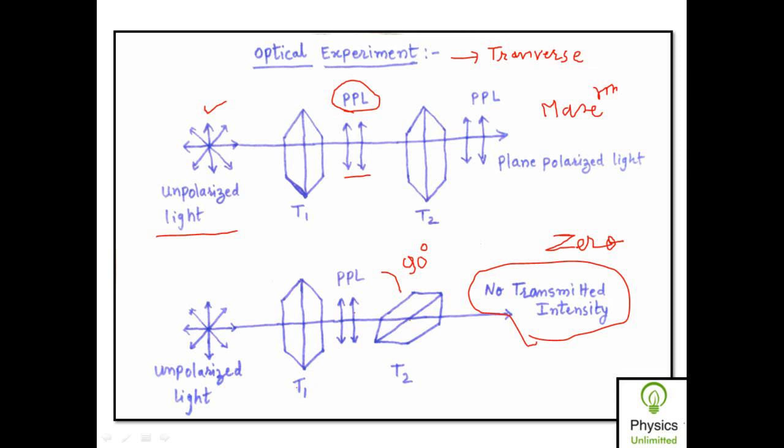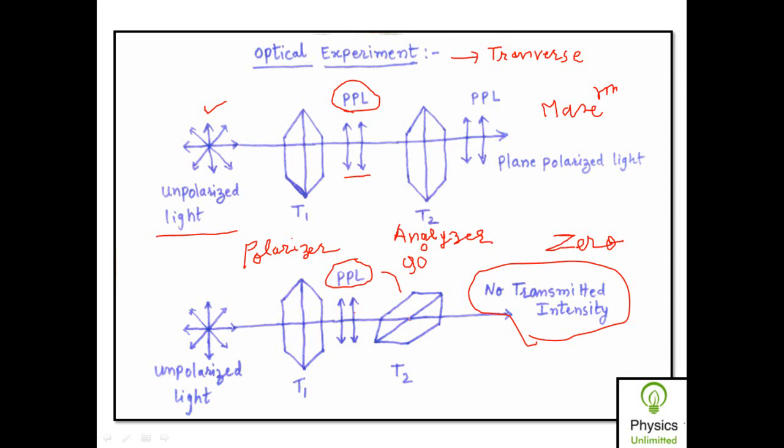Since the first tourmaline crystal is used to produce a completely plane polarized light, the first tourmaline crystal is called the polarizer. While rotation of the second tourmaline crystal causes a change in intensity of transmitted light, and therefore the second tourmaline crystal is known as the analyzer, because it is used to analyze the plane polarized light produced by the polarizer. So the second tourmaline crystal is called the analyzer.